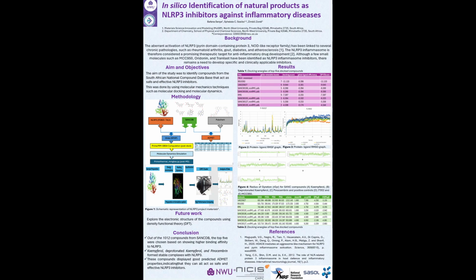Just to give a brief overview of the work that we did, we obtained 1,012 compounds from the South African National Compounds Database, which we filtered down to 5 based on the 5 compounds showing a higher binding affinity to NLRP3. We then took these compounds and subjected them to molecular dynamic simulations where we got the protein RMSF, the protein ligand RMSD, and the radius of gyration graph that showed that the protein and the ligand form stable complexes for the 100 nanosecond simulation.